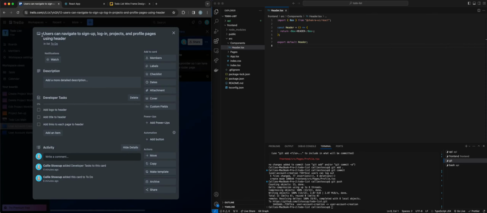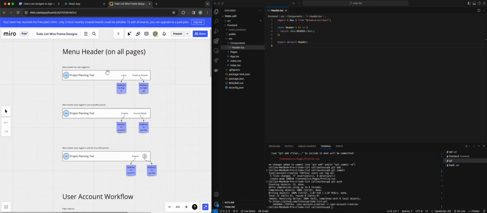So I have my stories. Users can navigate to sign up, login, projects, and profile pages using header. Okay, it's a pretty simple feature because I'm not going to do everything that's on here, right? I'm not going to deal right now with the menu header when a user is logged in but has no photo, and I'm not going to deal with whether they're logged in or not. I am just going to create a simple header with login, create an account, details, and projects, and then we will iterate from there, okay?